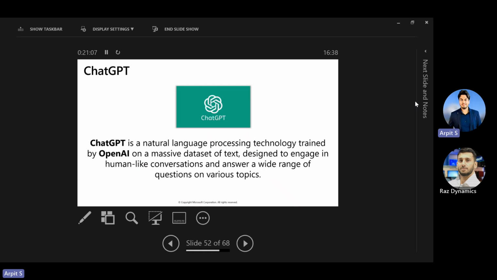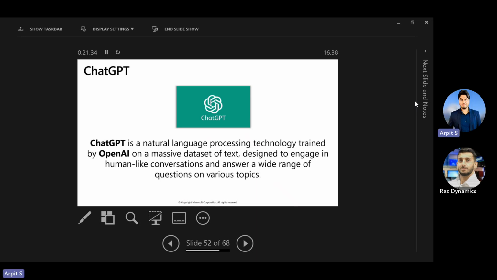ChatGPT is a natural language processing technology trained by OpenAI on a massive data set of text, designed to engage in human-like conversation and answer a wide range of questions on various topics. So it actually understands natural languages. Whatever question you ask in your own language, it answers back in human language. All right, so this is about ChatGPT. ChatGPT is developed by OpenAI.